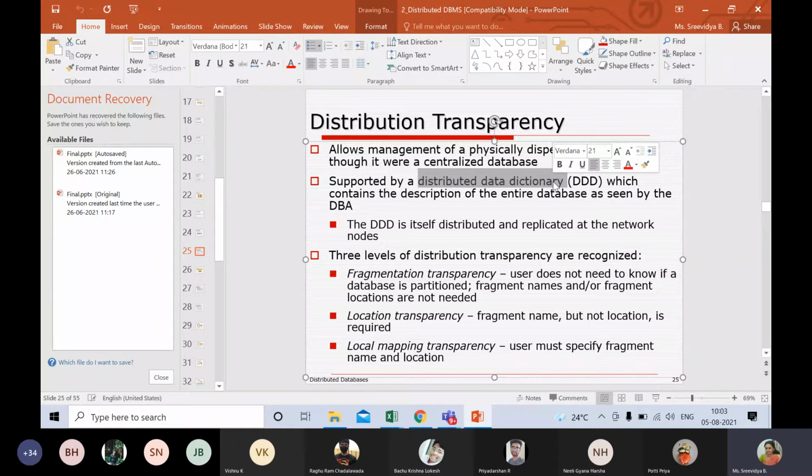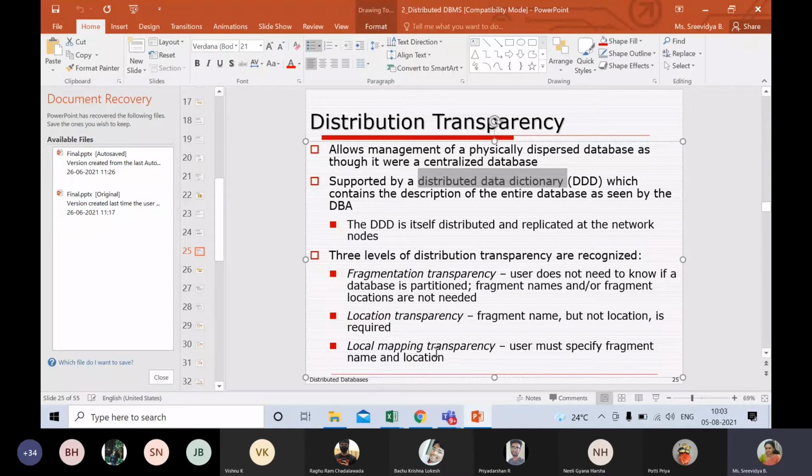It's only in distributed databases that we have to even store which fragment is present in which station. That is required. Why? We'll get to know now. So that's regarding the distributed data dictionary. The distributed data dictionary is present at every workstation, especially whenever you have multiple site data, multiple site processing units. So why do we have this fragment information there? That is because we again have 3 levels of transparency. I'll start off with the lowest one, which is called the local mapping transparency.